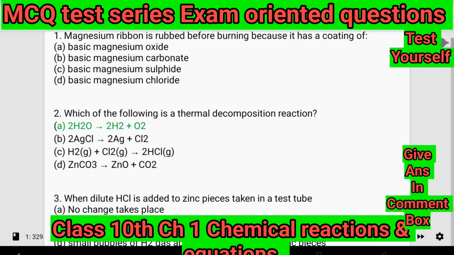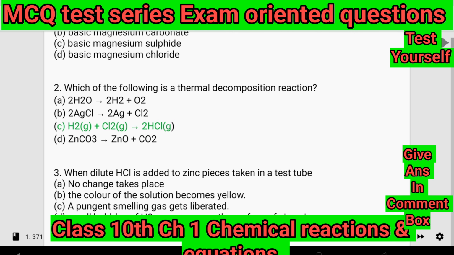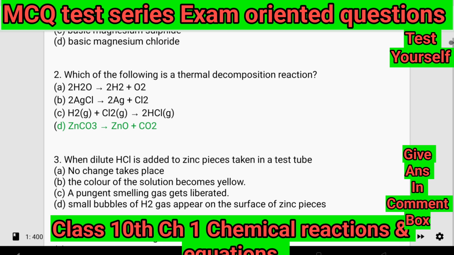2. Which of the following is a thermal decomposition reaction? A. 2H2O → 2H2 + O2. B. 2AgCl → 2Ag + Cl2. C. H2(g) + Cl2(g) → 2HCl(g). D. ZnCO3 → ZnO + CO2.